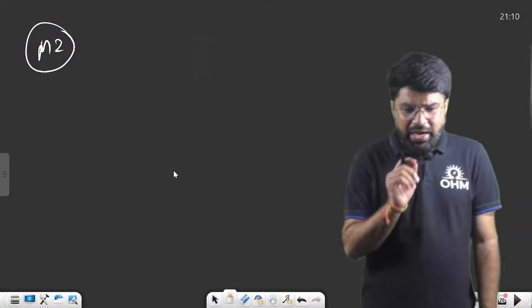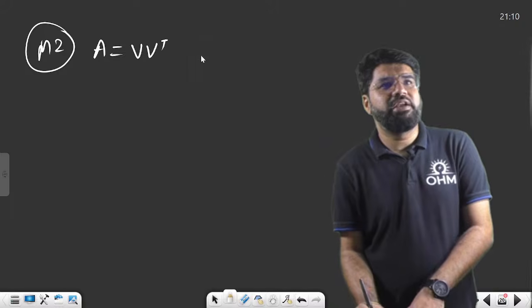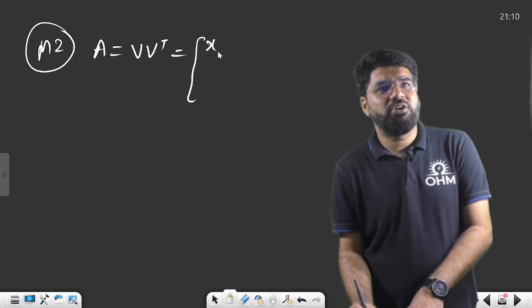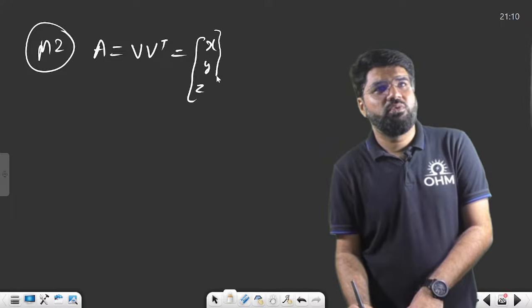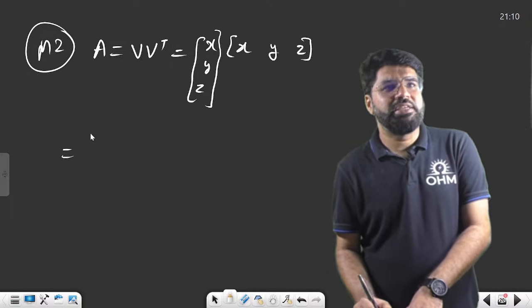If you try to multiply, just for one explanation, what is the matrix A? VV transpose. What is the V? V is the column for me, X, Y, Z. And what is the V transpose? It is the row for me, X, Y, Z. So when I multiply, see how I'm going to form.